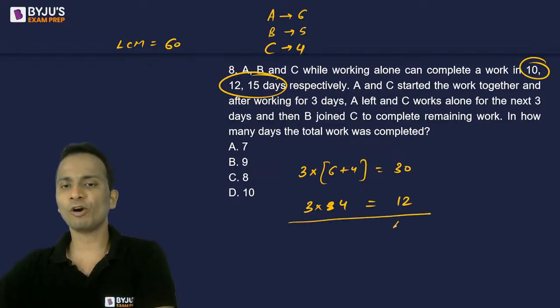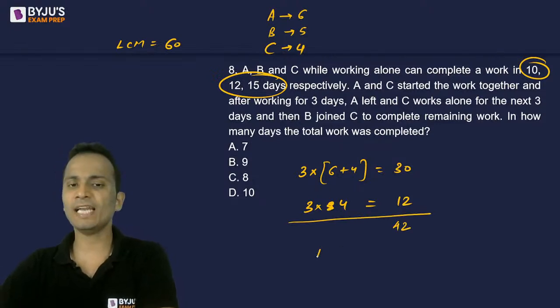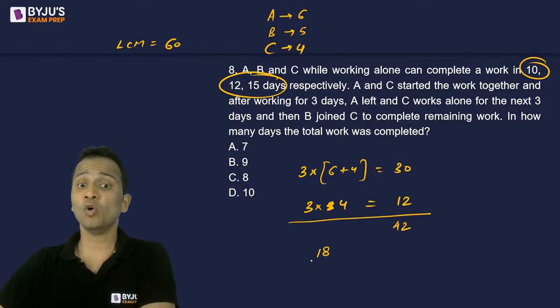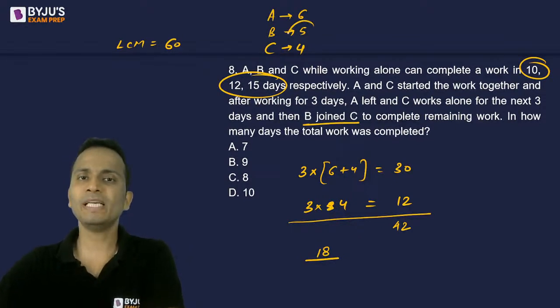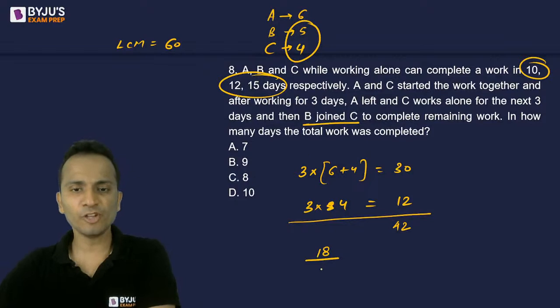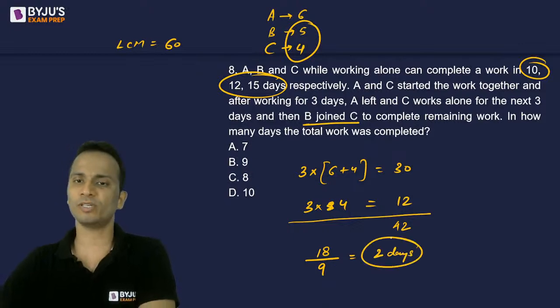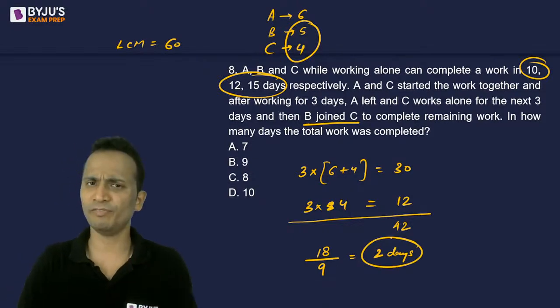Okay. So now 42 units of work is finished and 18 units of work is left, which will be done by B and C. So B and C in one day can finish 9 units, 5 plus 4 is 9. So they will require another 2 days to finish this work, and the work will be finished.